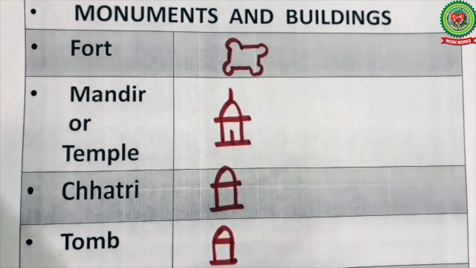Now what is a tomb? A tomb is a monument built in the memory of a dead person. It is erected over the burial place. For example, we have Taj Mahal, which is a tomb of Mumtaz Mahal and Shah Jahan.